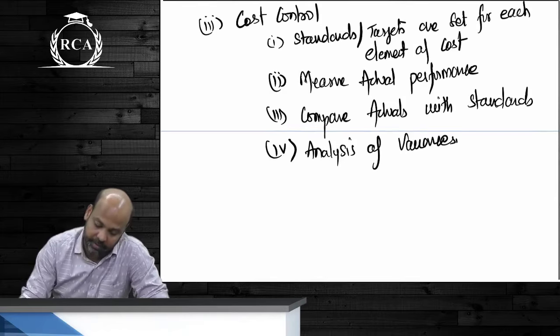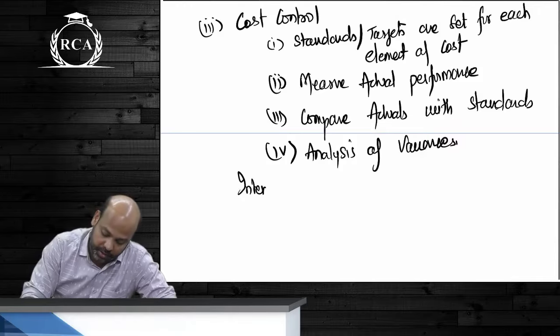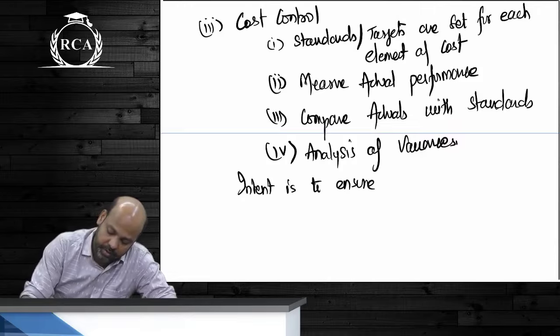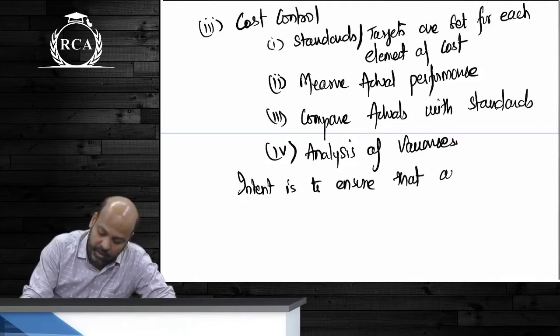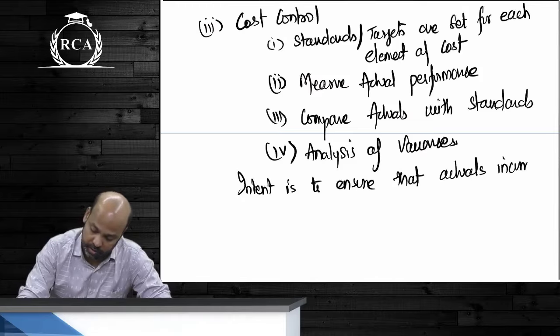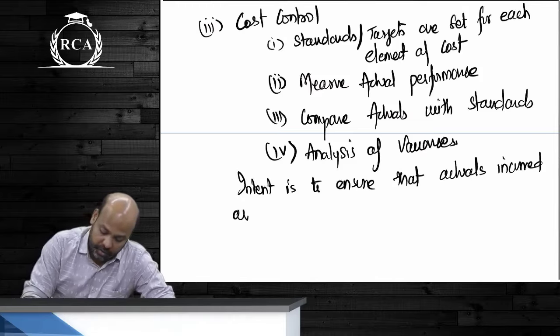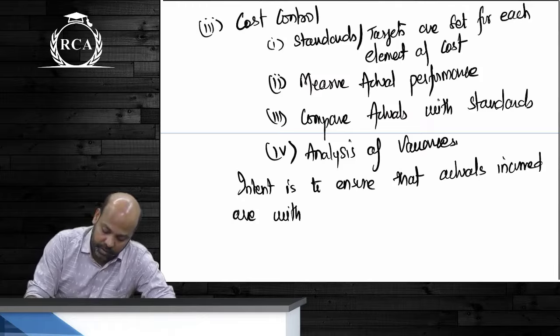The intent is to ensure that the actuals incurred are within the targets set.